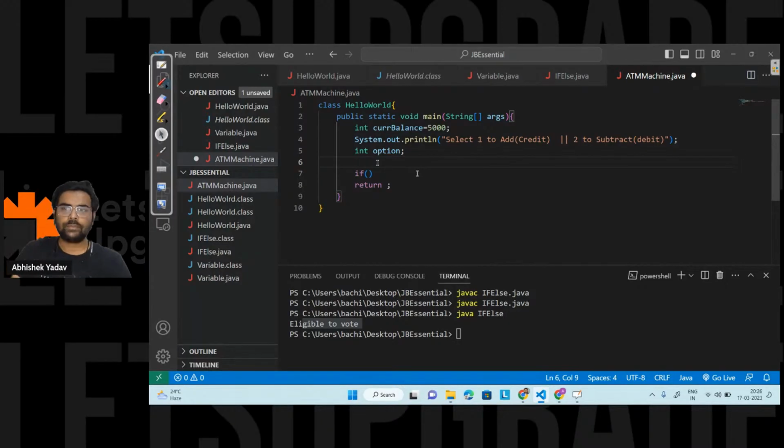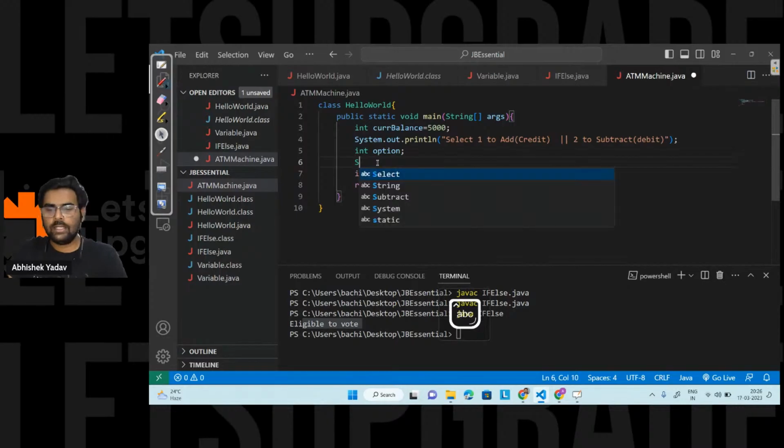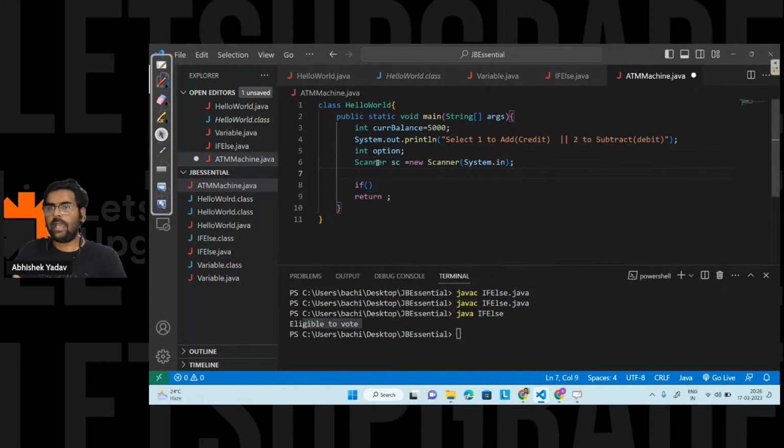Correct. So I need a scanner. I have to use the Scanner class. Let me first write the syntax here. Scanner sc is equal to new Scanner, and here I will write System.in. Okay, it is correct. So in Java we have to use this Scanner class.